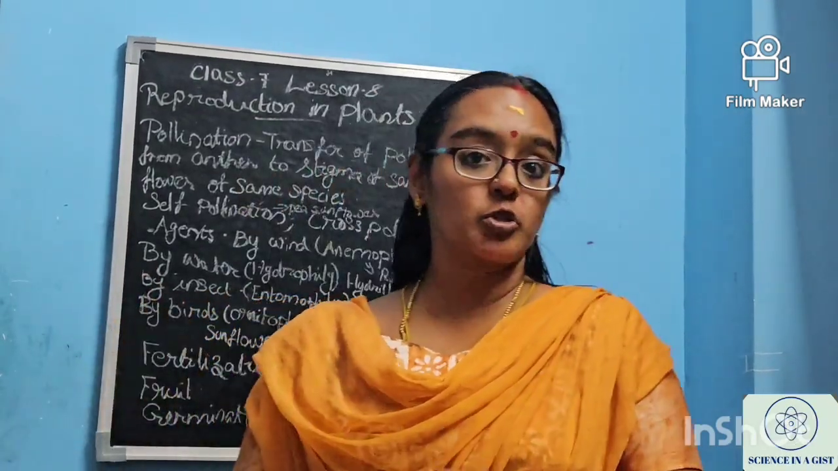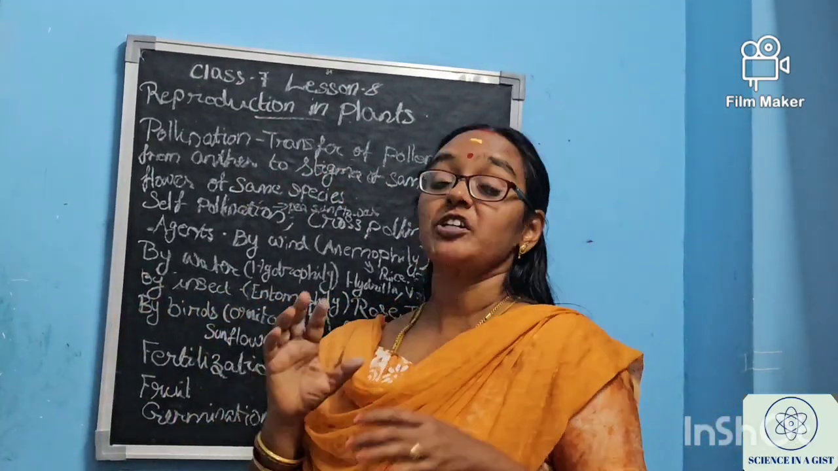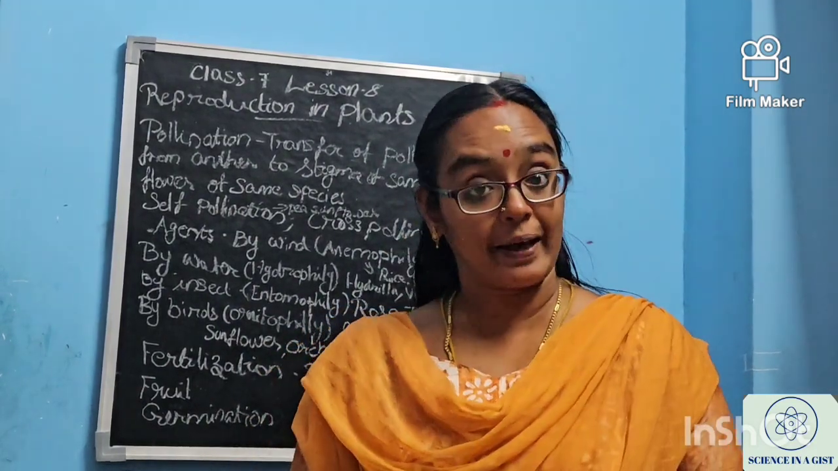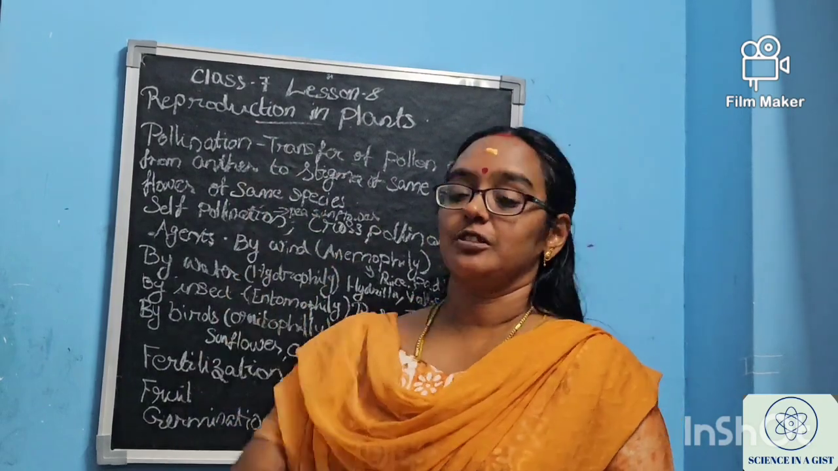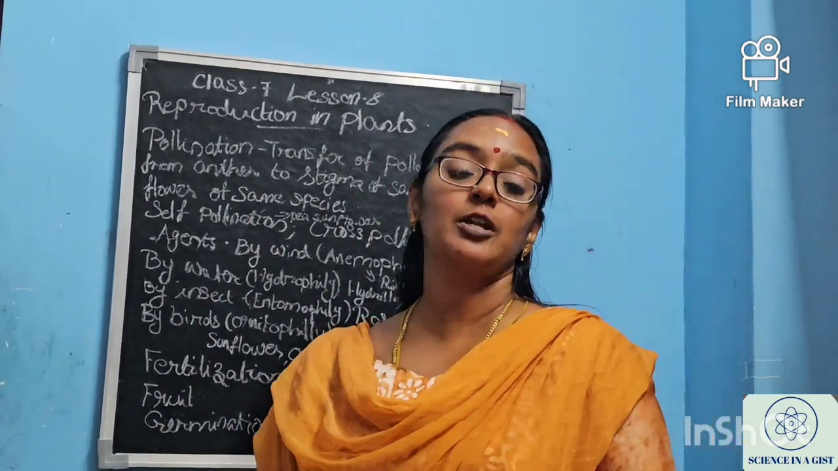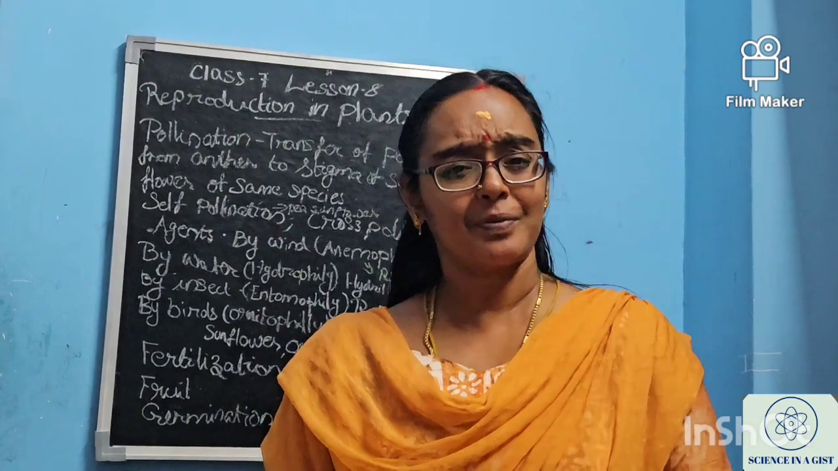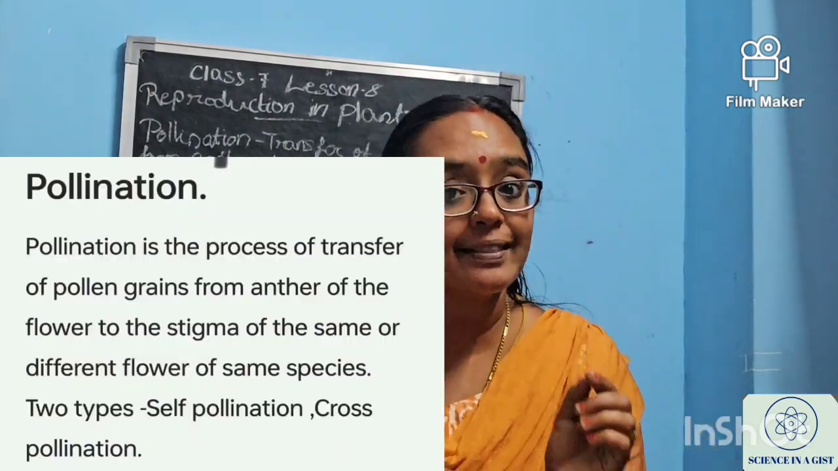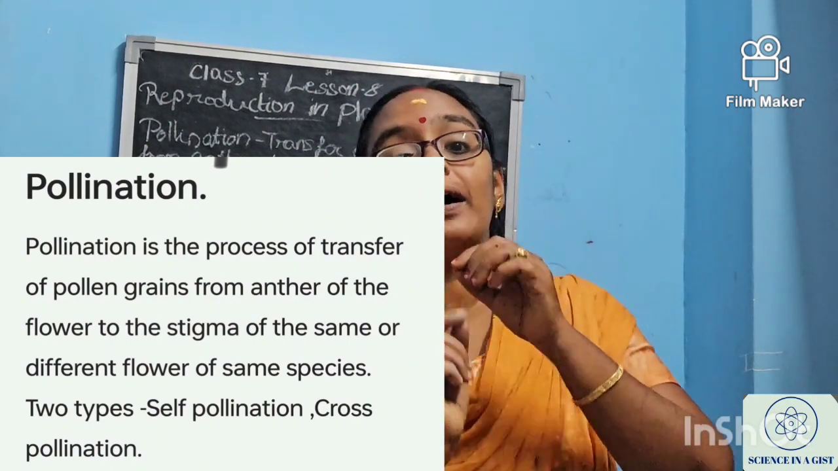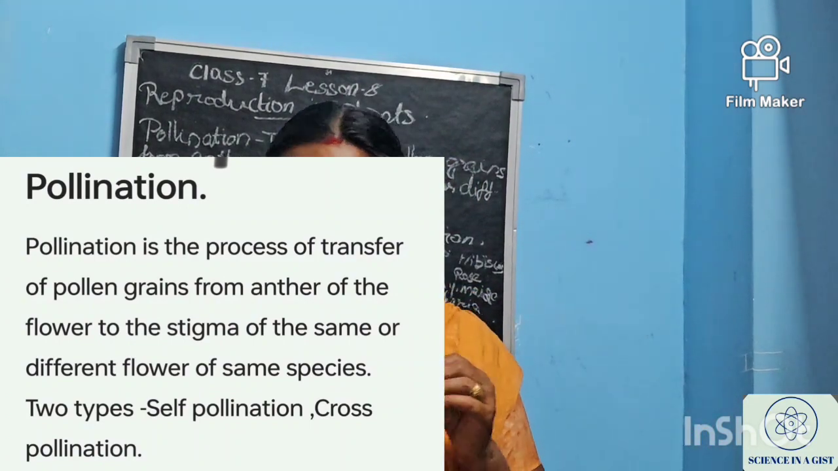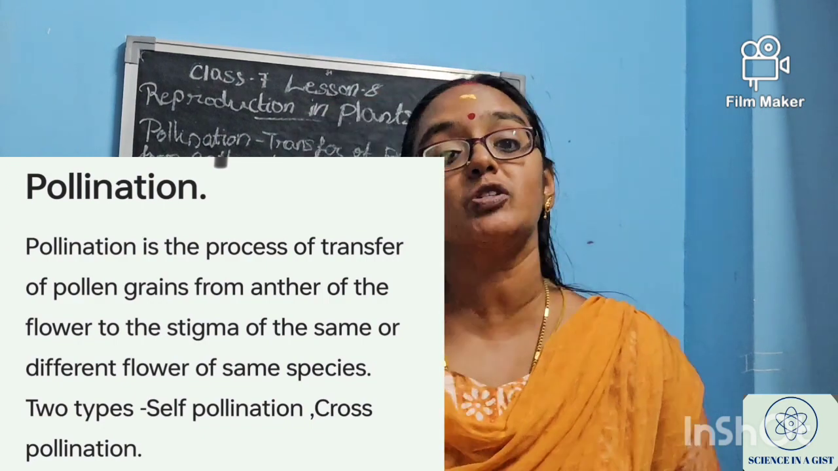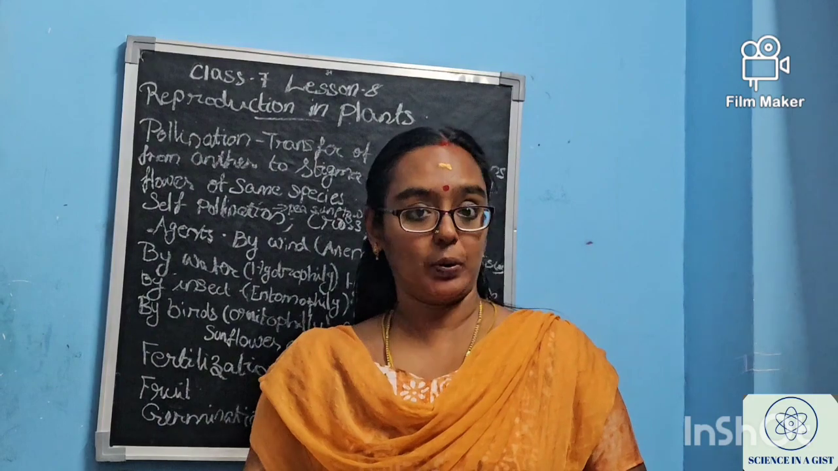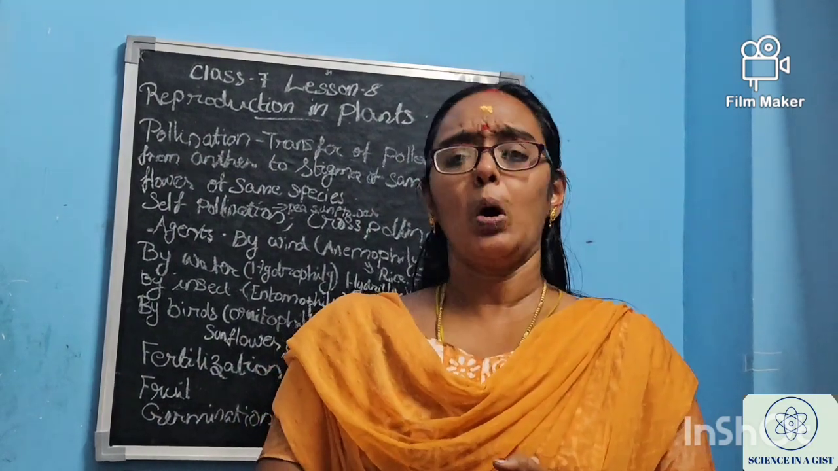Now we understood the parts of the flower. Now we should know an important part. The first step of sexual reproduction in plants is pollination. What is the first step of sexual reproduction in plants? It is pollination. What is pollination? Pollination is the transfer of pollen grains from the anther to the stigma of the flower. The pollen grains have to be transferred from the anther of the flower to the stigma of the flower. This is pollination.